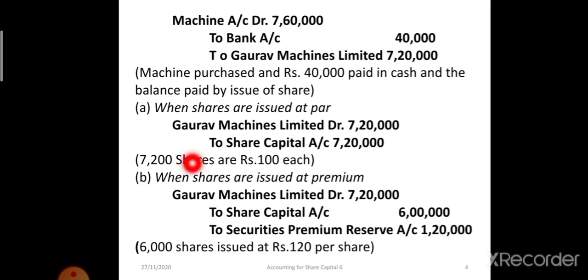So Gaurav Machine Limited 7,20,000 to share capital 6,000 into 100, the face value, will be credited. So 6 lakh rupees will be credited to share capital, and 20 rupees is the premium on 6,000 shares, to securities premium reserve 1,20,000 rupees.